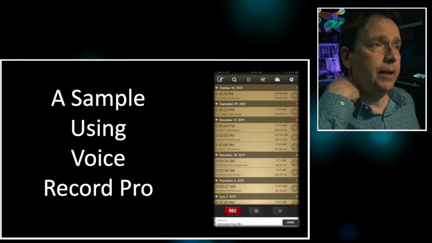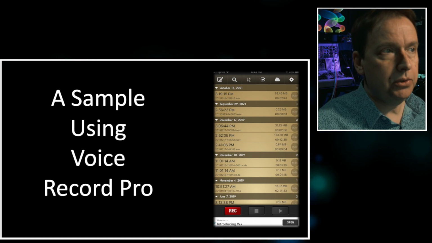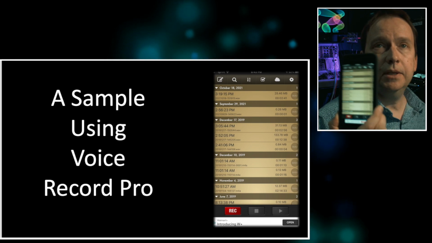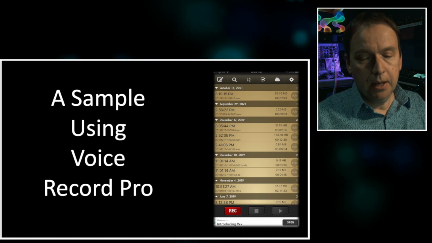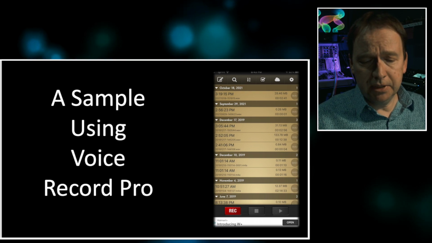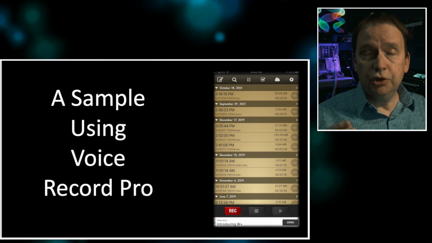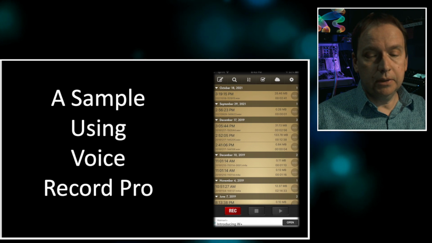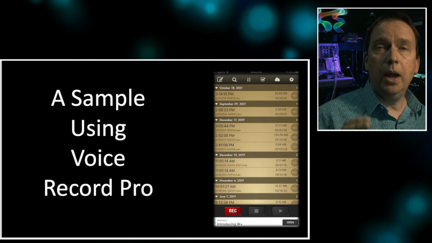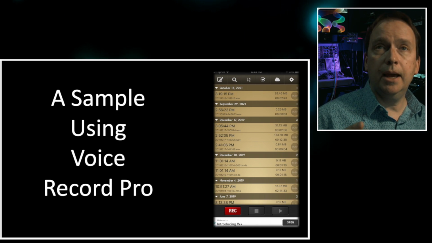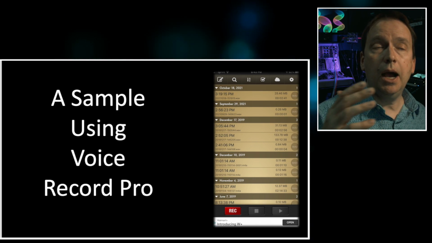Now, let me show you right now a sample I recorded using Voice Record Pro. Again, this is a free app. It's pretty basic. You record, you stop, you play. You can do some minor adjustments to sound, not that much. You can choose how to save the file as far as the format. I'll talk about this later. I recommend saving things as a WAV file or an AIFF file. That's going to give you your highest quality.